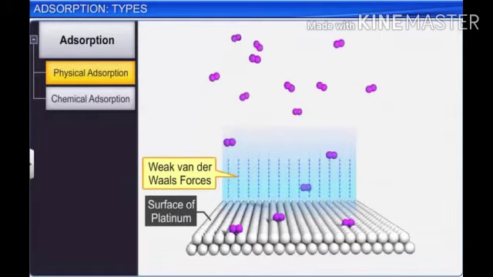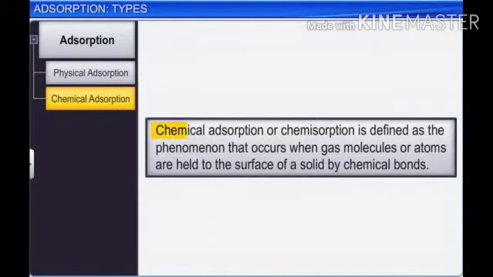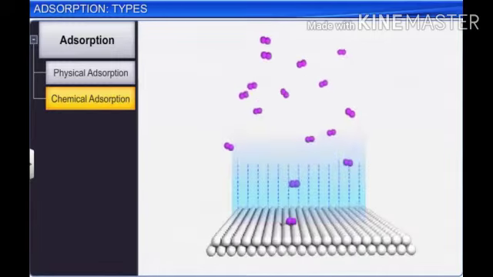Now let us discuss chemical adsorption. Chemical adsorption is defined as a phenomenon that occurs when gas molecules or atoms are held to the surface of a solid by chemical bonds.